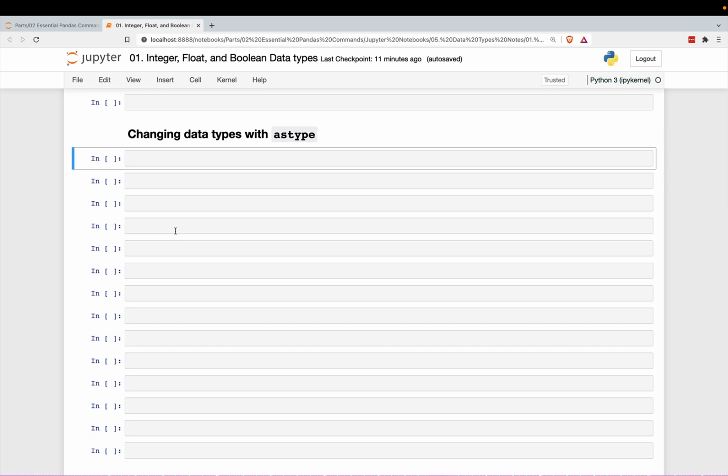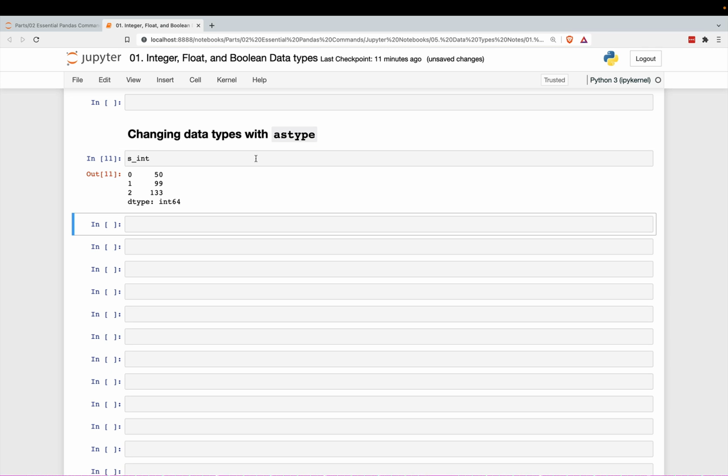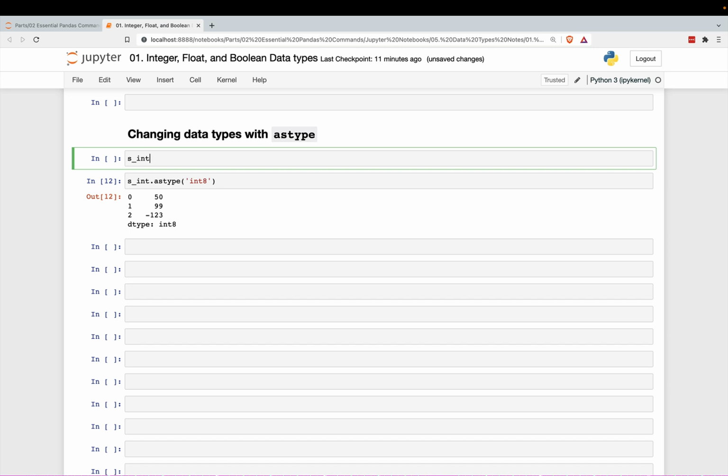Now I'm going to talk about changing data types with the astype method, so we're going to be using this method quite a lot for the rest of the chapter. We can change data types with astype and then pass in a string of the data type we want to change to. So I'm going to change this to an int8.